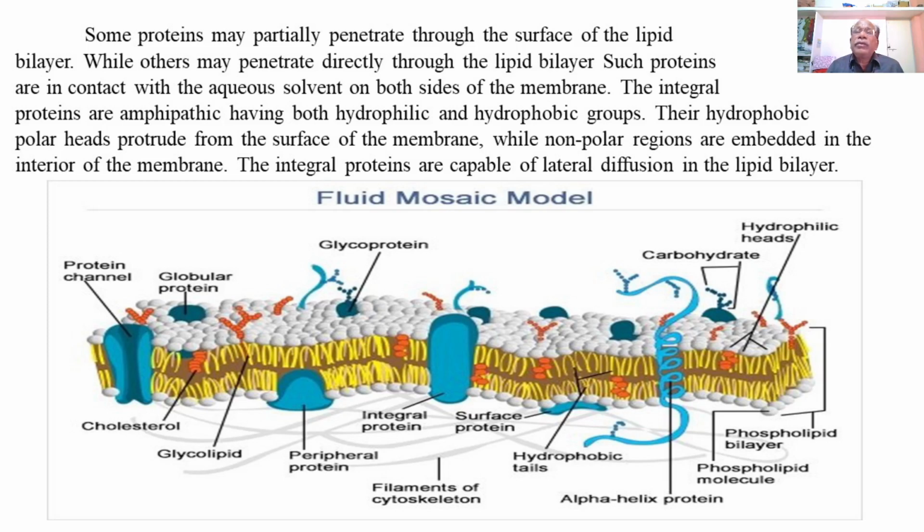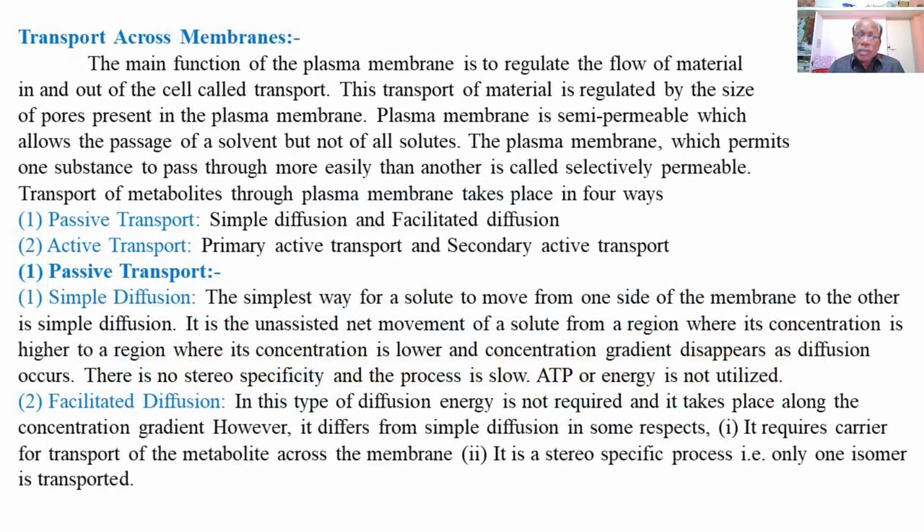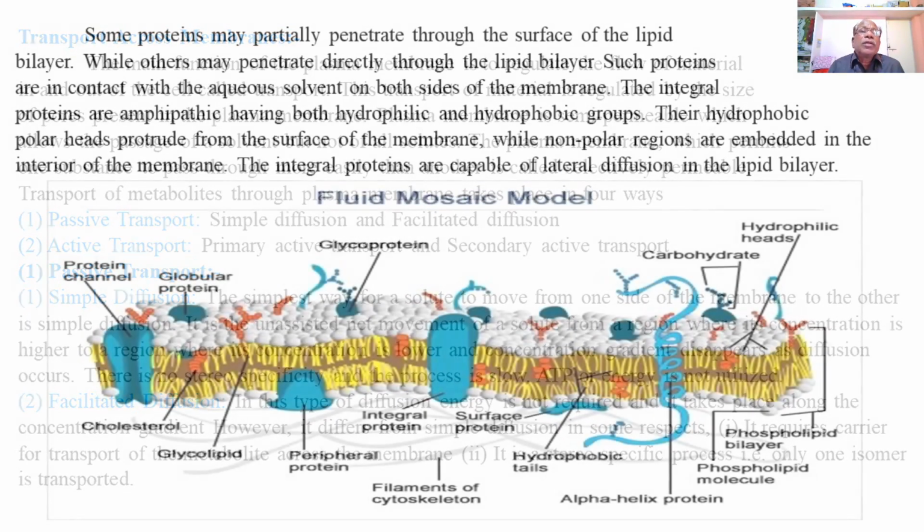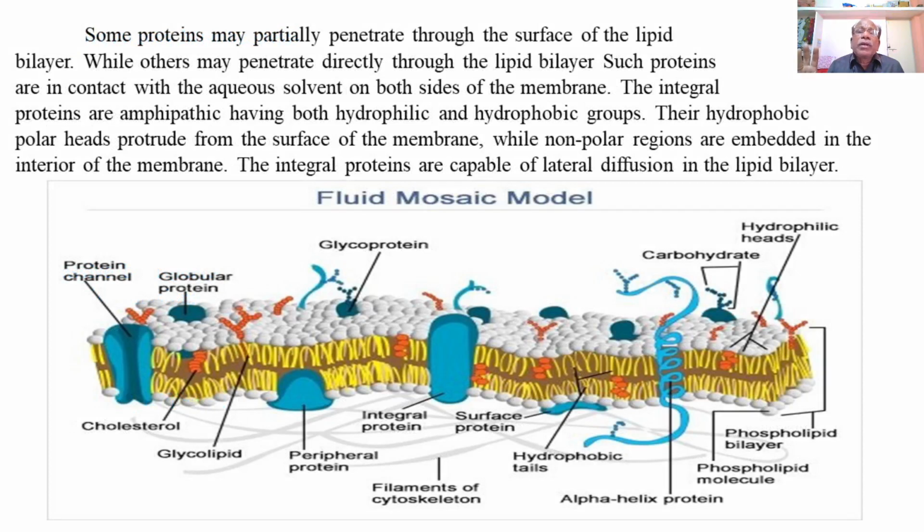So today with this we will stop here, and next time we will continue with the next topic, the transport across the membranes. Today we have explained the chemical composition of the plasma membrane with respect to proteins, lipids, and carbohydrates, and we have explained the fluid mosaic model of the plasma membrane proposed by Singer and Nicolson.